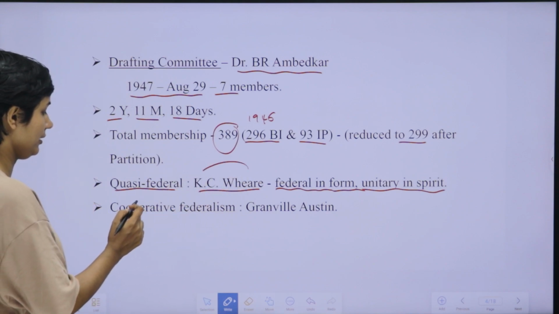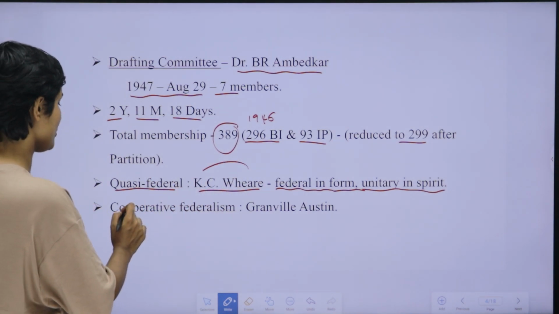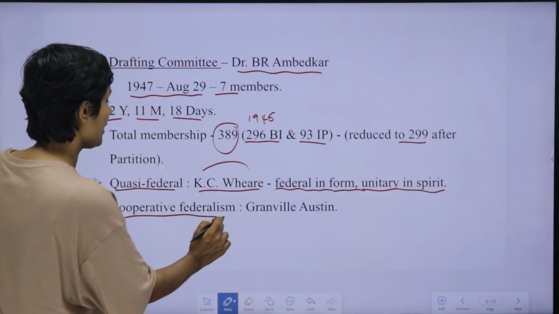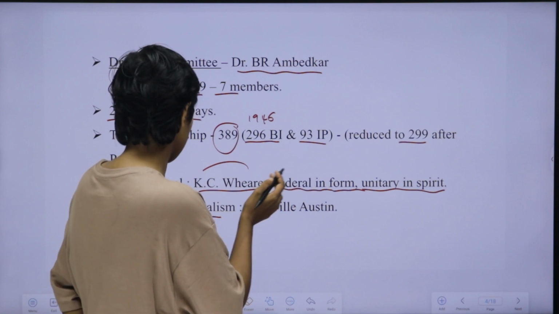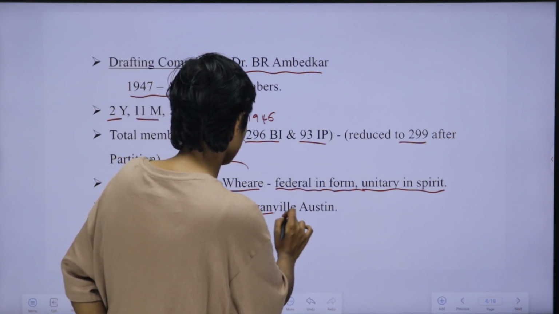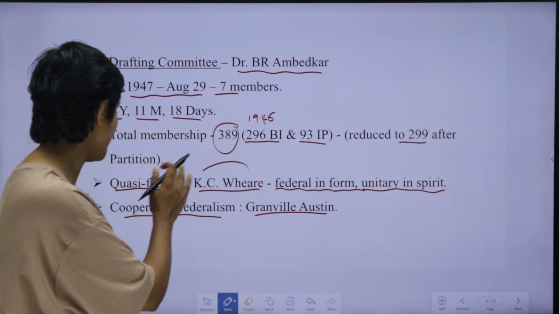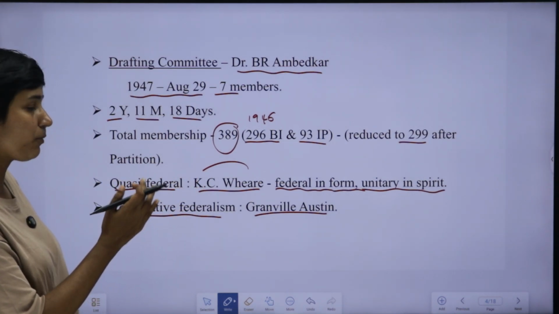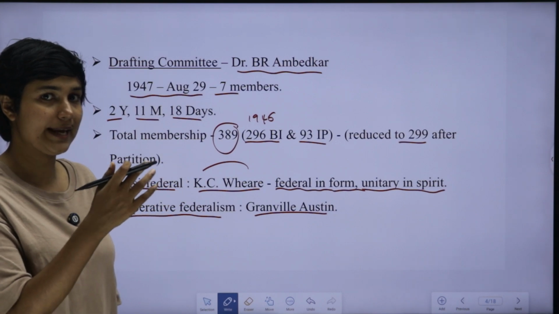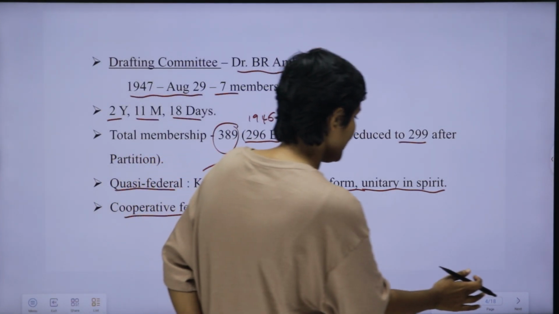And the next point is, who called India's constitution cooperative federalism? Cooperative federalism was called by Granville Austin. Granville Austin called India's constitution cooperative federalism. Okay, these all are miscellaneous points about the constitution and some features of it.